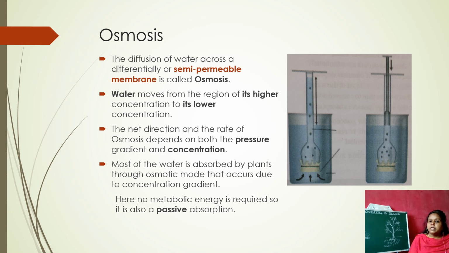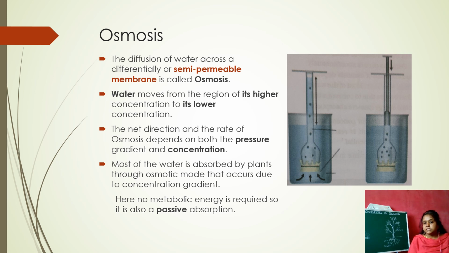And here the net direction and the rate of osmosis depend on both the pressure gradient and the concentration. Thus osmosis depends upon the pressure which is created by water entering the cell, and also upon the concentration. Most of the water is absorbed by plants through osmosis, which occurs due to the concentration gradient.